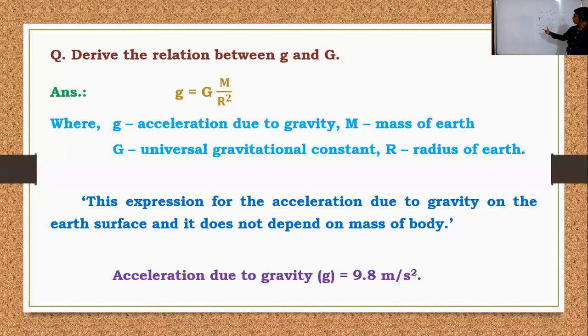Okay, so acceleration due to gravity depends on capital G, but here capital G is always constant. Again, here M means mass of the Earth. When we change our planet, that time small g also changes, and it also depends upon the radius of that object. So this is the relation, and the value of acceleration due to gravity is 9.8 meter per second square. This is the acceleration due to gravity.